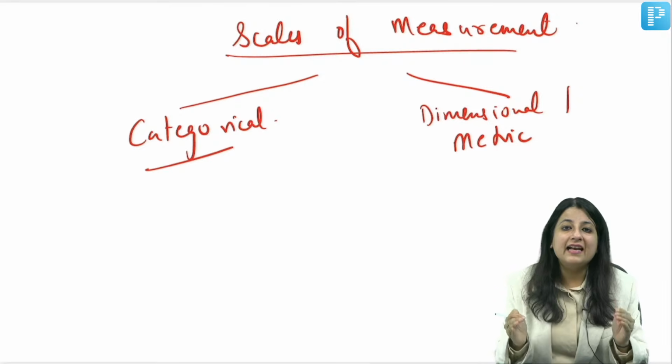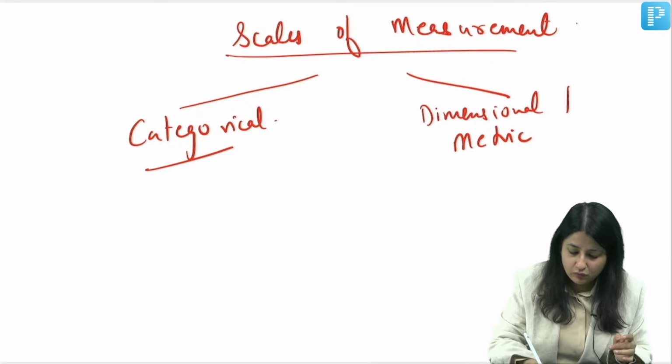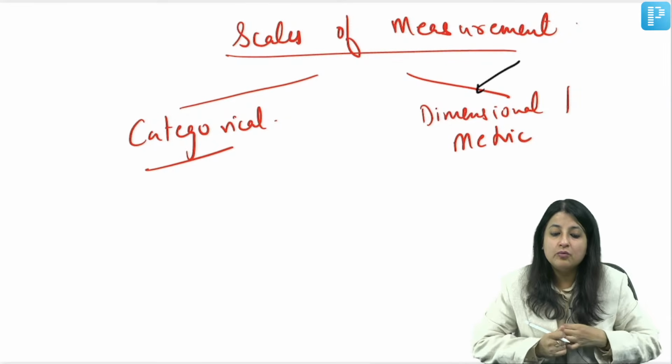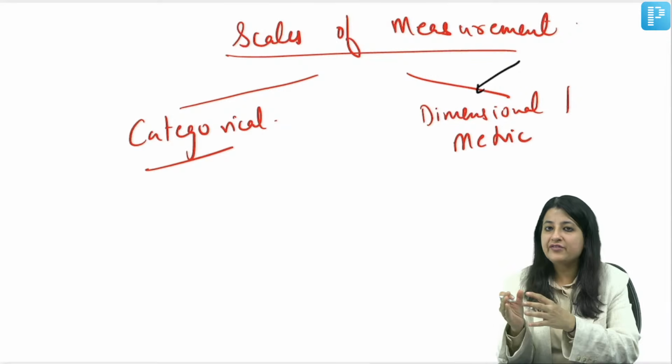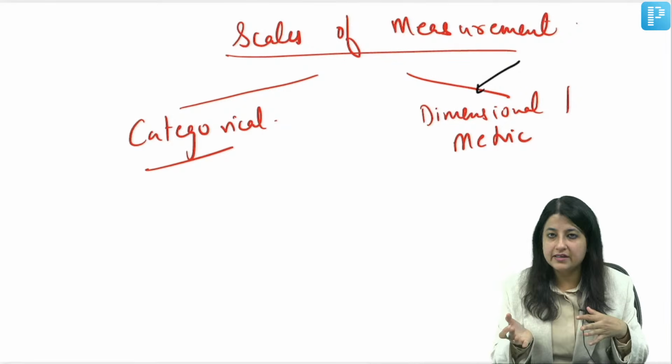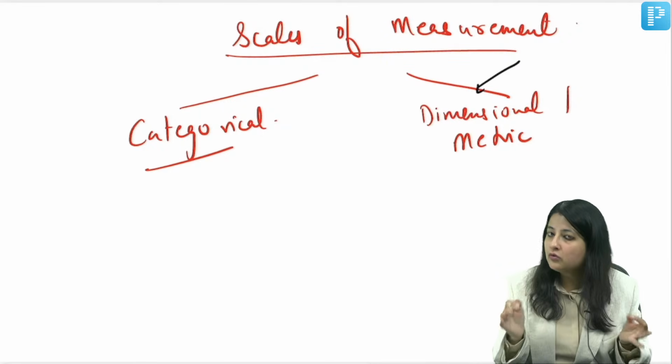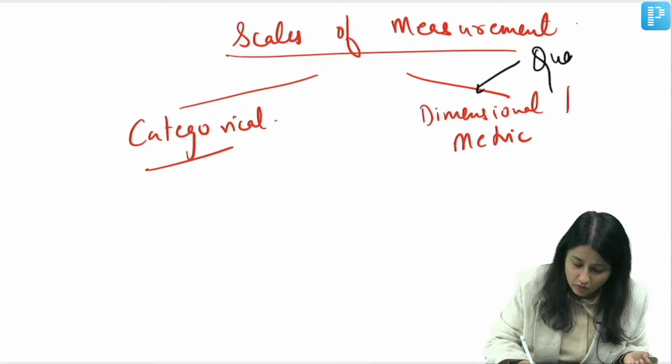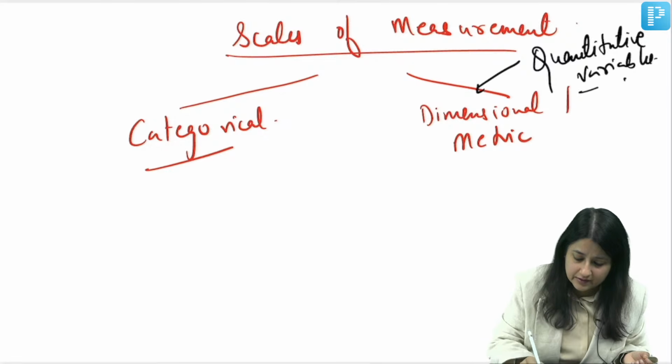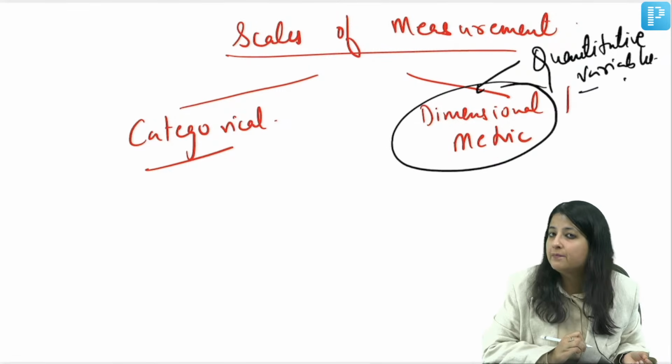Now, remember one thing. All quantitative variables, ठीक है, जितने quantitative, and now I assume you can figure out how to differentiate between a quantitative and qualitative variable. So all quantitative variables are going to be measured in what? All quantitative variables will be measured in dimensional or metric scale.